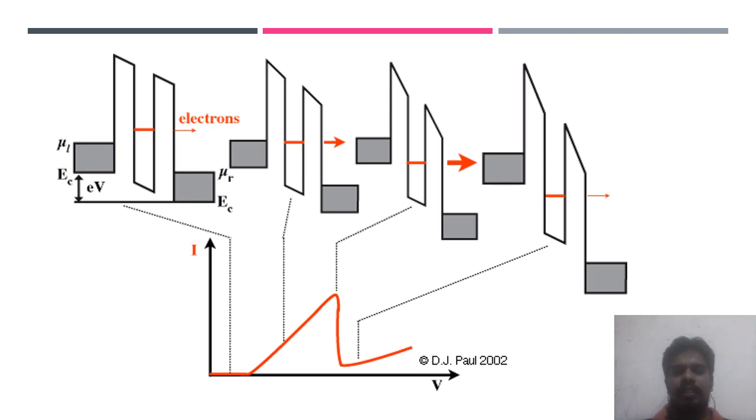Here, look at the diagram. This center diagram represents the quantum well structure. That means you are seeing the two barriers. That means the electron is approaching the two barriers.